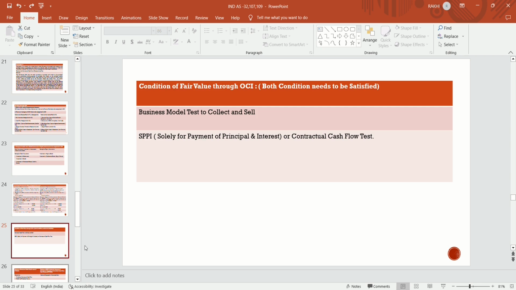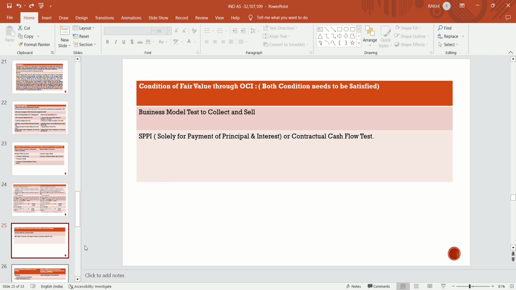Even if the interest rate is zero, it will satisfy the SPPI test. The SPPI test in this case is similar to the amortized cost case we had discussed; the conditions are the same. If both conditions are satisfied, then that asset is to be recognized at fair value through OCI.